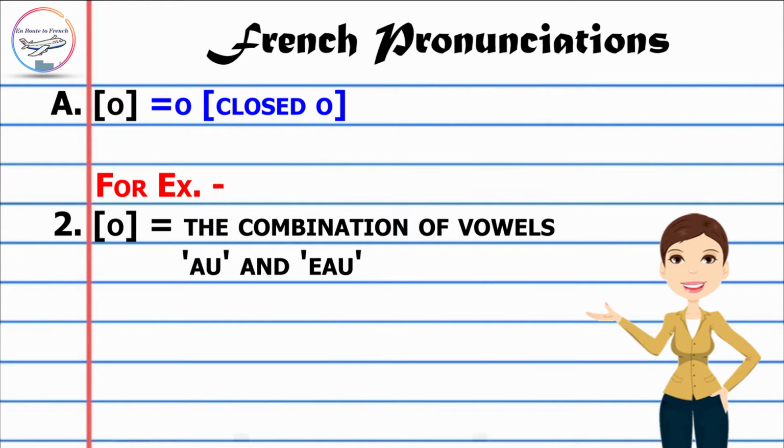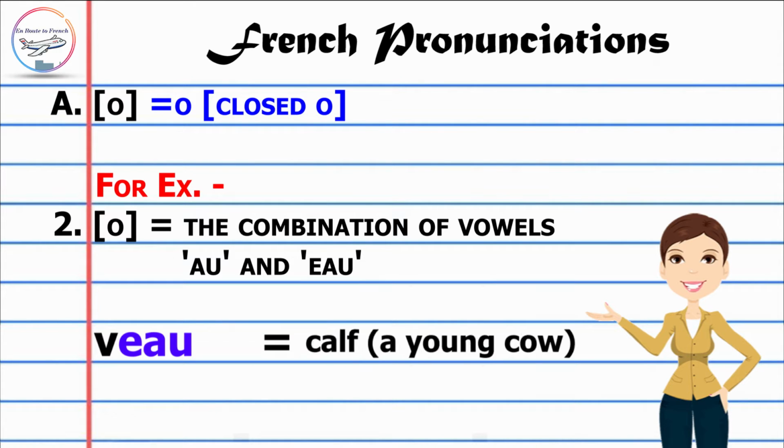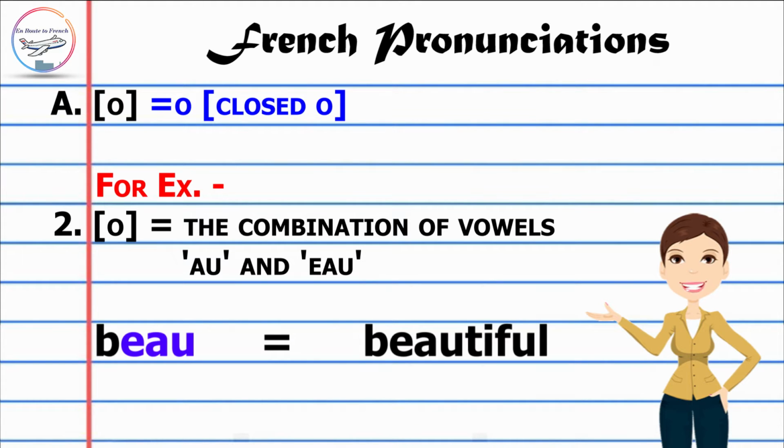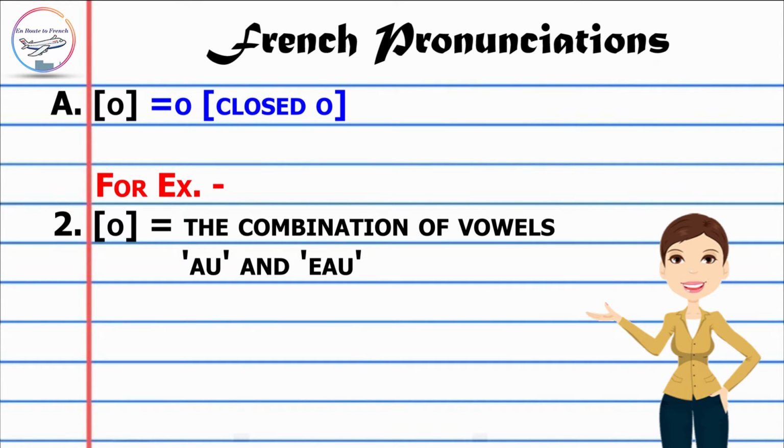Let's see a few examples with EAU. Eau, which means water. Veau, which means calf. That's a young cow, a baby cow. For beautiful, we have the word beau. Another example, beaucoup, which means a lot. Peau, which means skin. So we see AU and EAU all were the exact same sound like O.